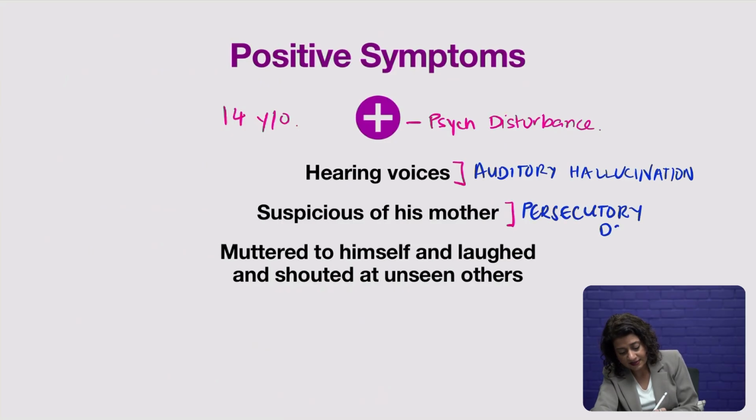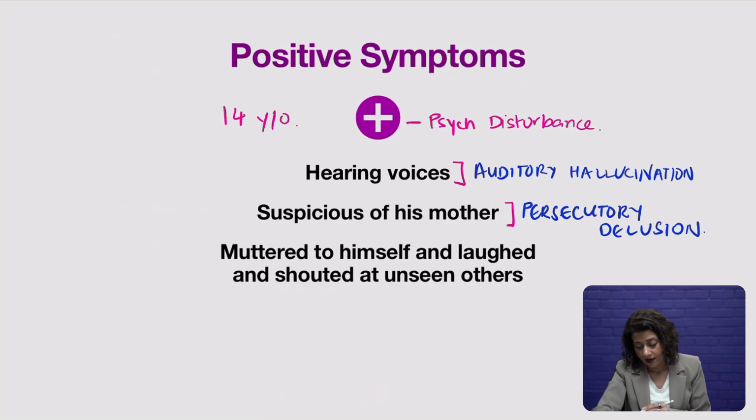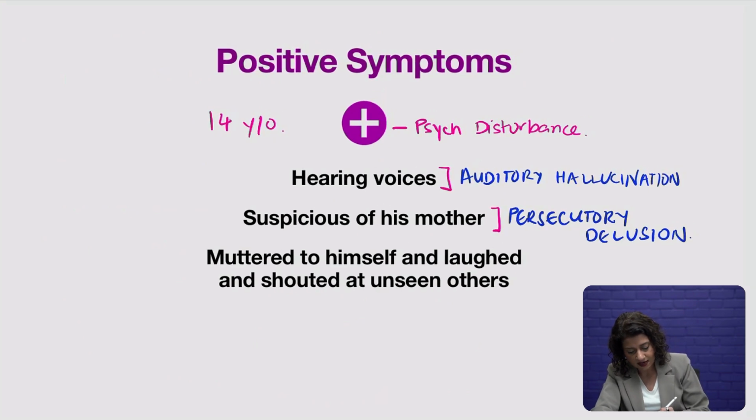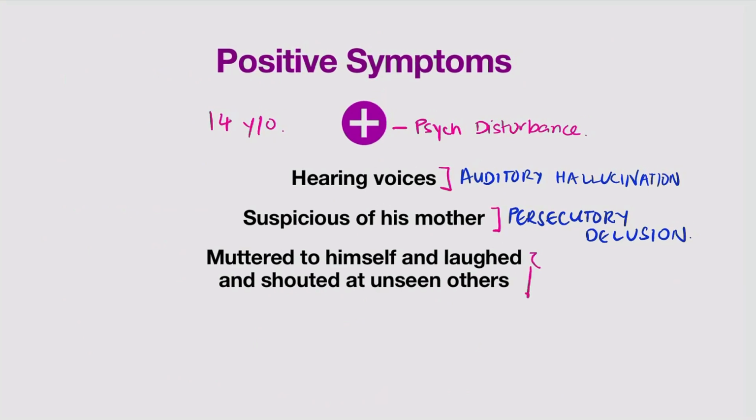And you're already seeing now 2 of the core symptoms have emerged. And then he also was muttering to himself. He was laughing and shouting at unseen others. This behavior really exhibits a delusion, which we call a thought echo, possibly a thought echo.